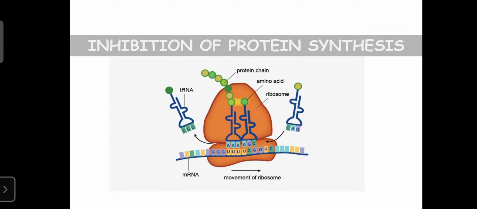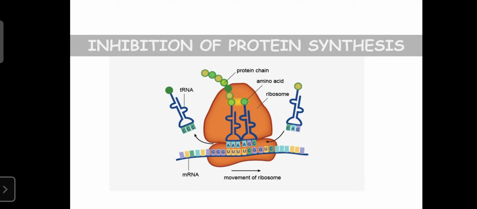Now we can discuss the inhibition of protein synthesis. You already know how protein is synthesized. There is transcription, where the mRNA is formed. Then that mRNA reaches the ribosomal RNA, and the message is read by the ribosome.